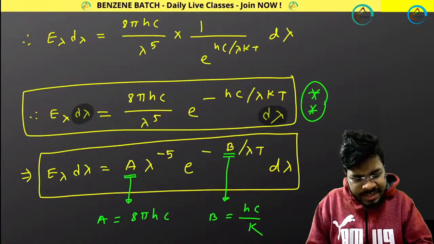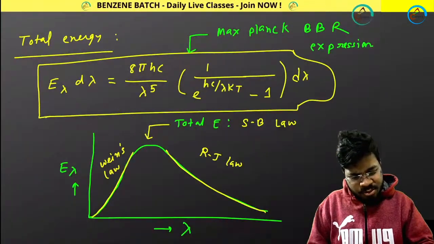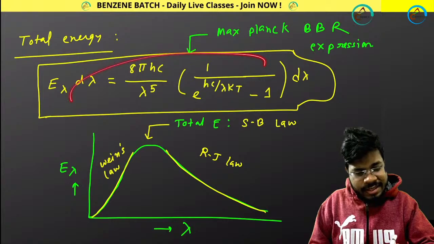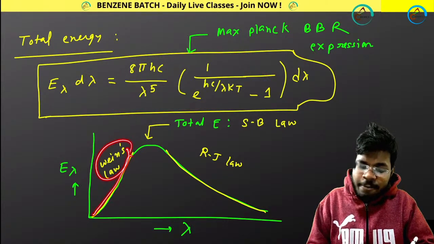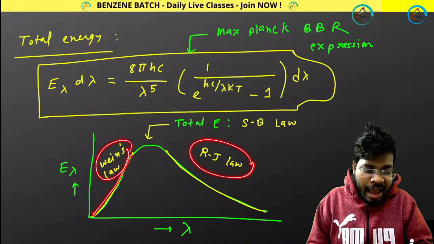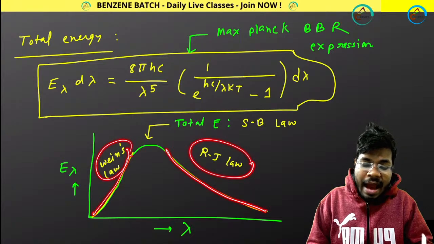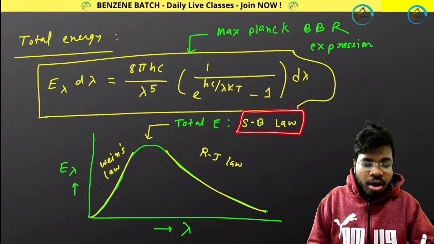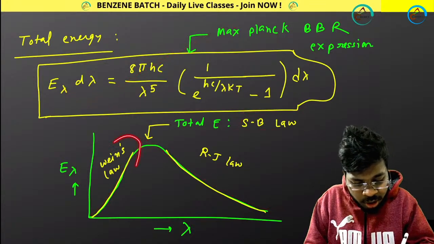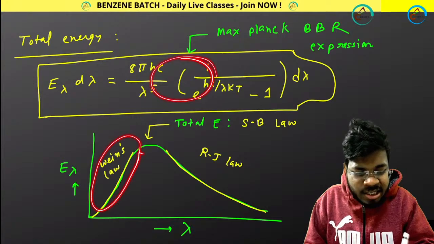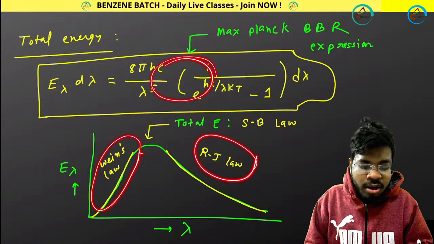That means your single expression, Max Planck's expression, explains Wien's law at lower wavelength region, explains Rayleigh-Jeans law at higher wavelength region, and explains Stefan-Boltzmann law to calculate total energy. That means this law is satisfying the lower wavelength region of the plot, this law is satisfying the higher wavelength region of the plot.